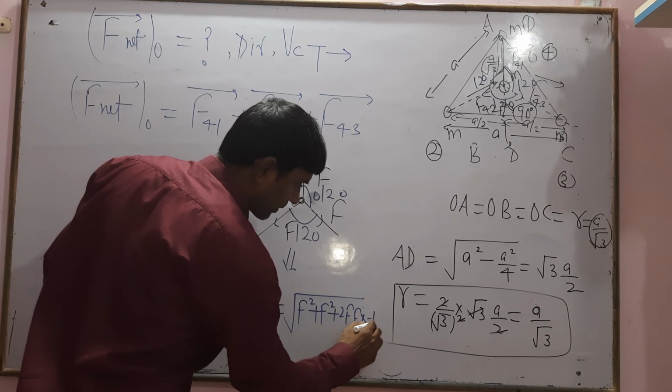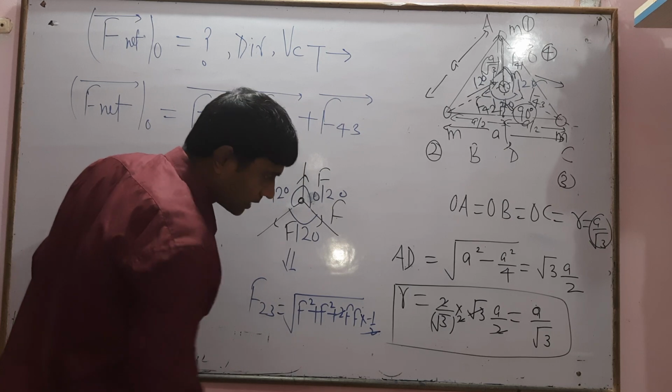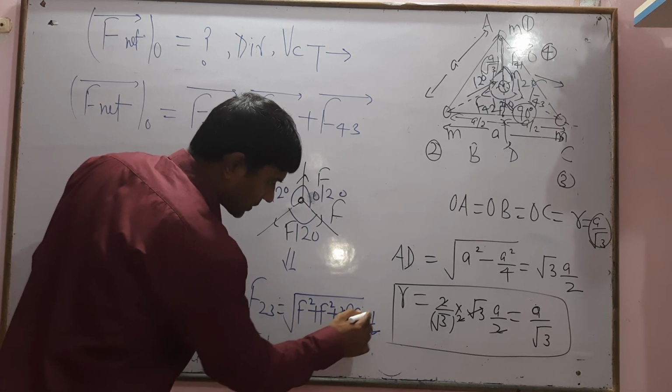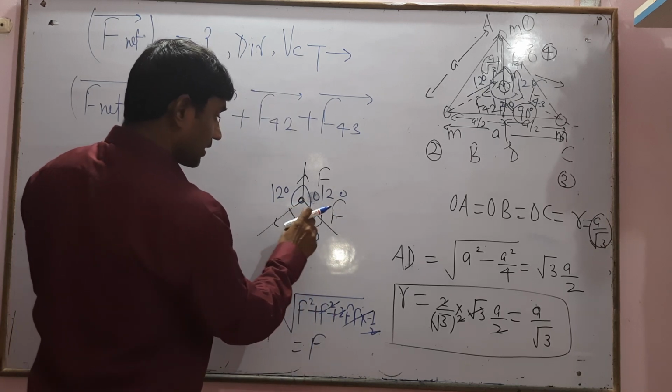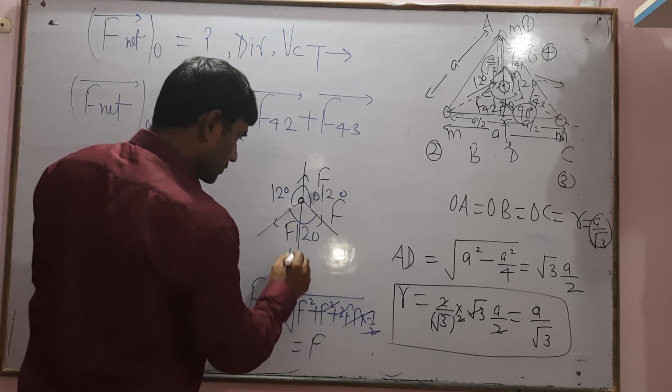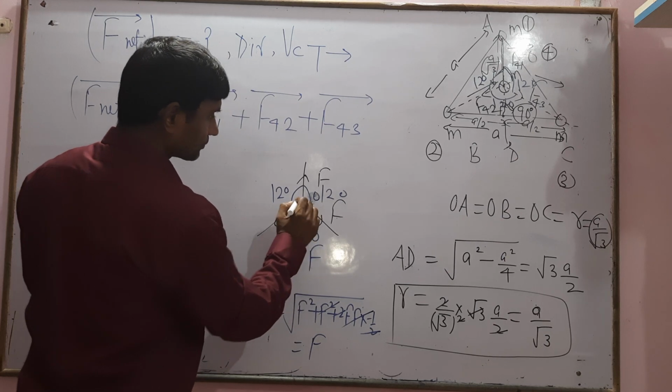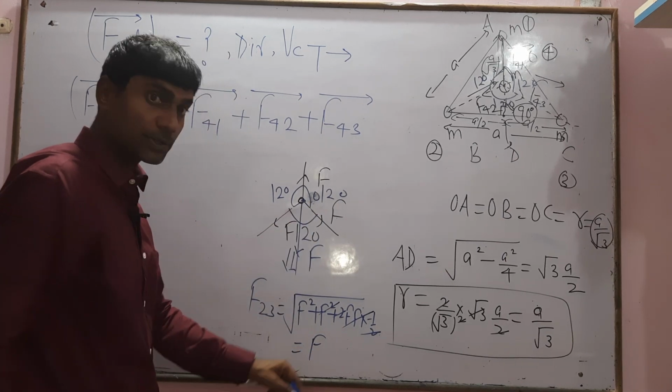Cos 120 equals minus 1 by 2, so minus F squared plus F squared, and one F squared cancels. The root of F squared equals F. So the resultant of the two forces equals F in magnitude.